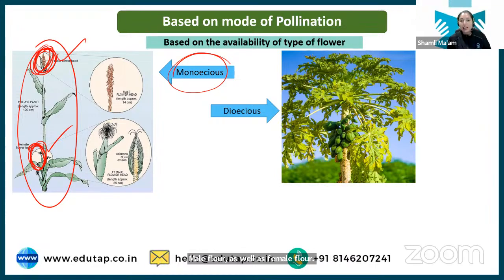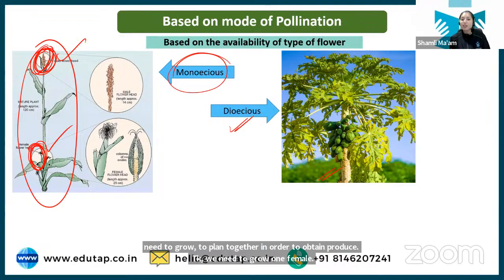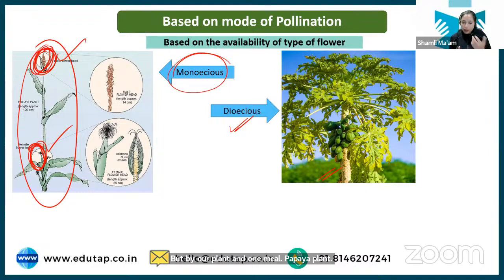Now we have dioecious plants. You might have heard that papaya is a dioecious plant. Dioecious means we need to grow two plants together in order to obtain produce. We need to grow one female papaya plant and one male papaya plant in order to produce papaya. Why? Because papaya will have either the female flower or the male flower. That is why it is required to grow at least two papaya plants. Crops with this kind of morphology are dioecious plants. Clear?